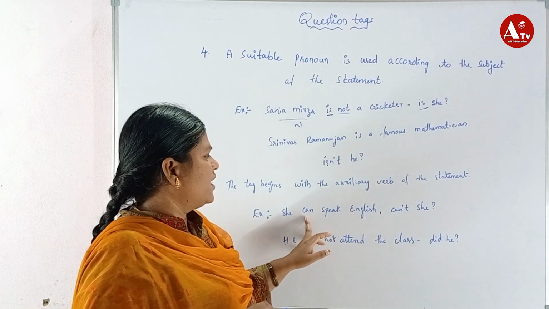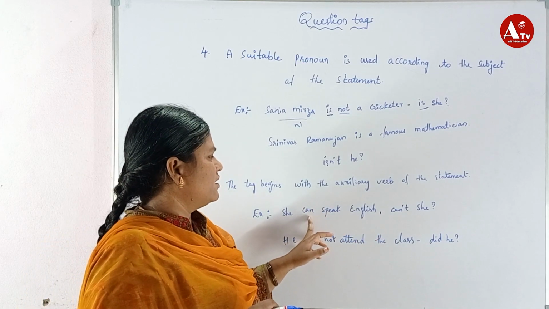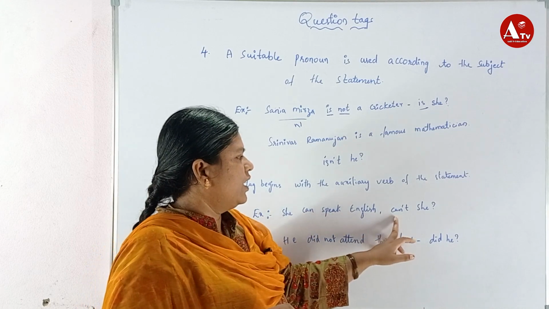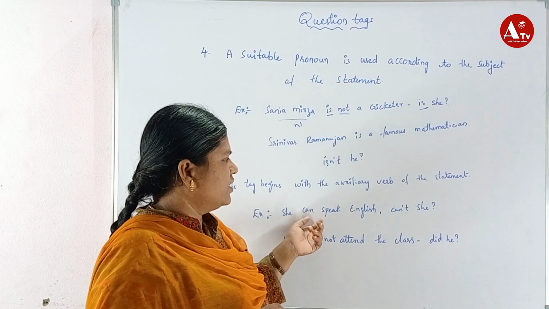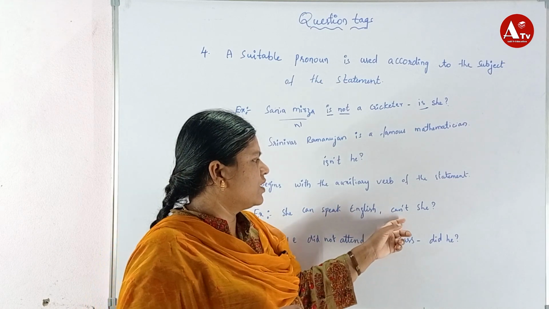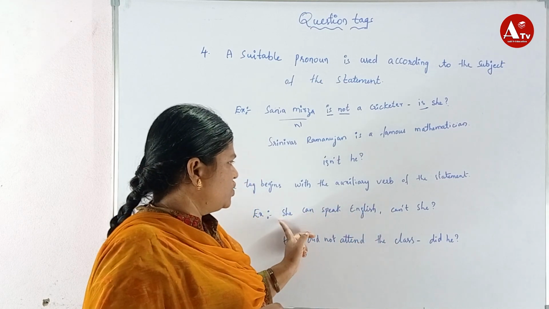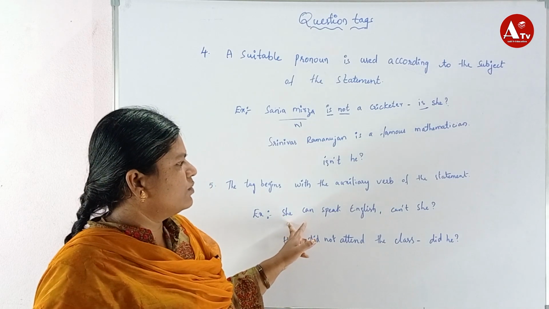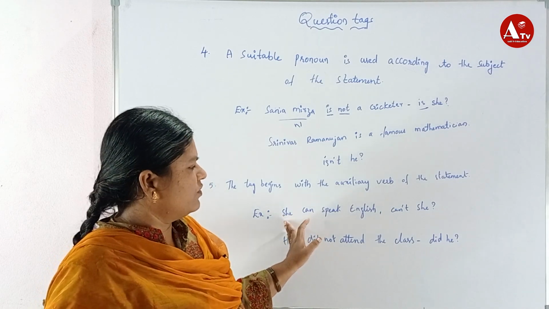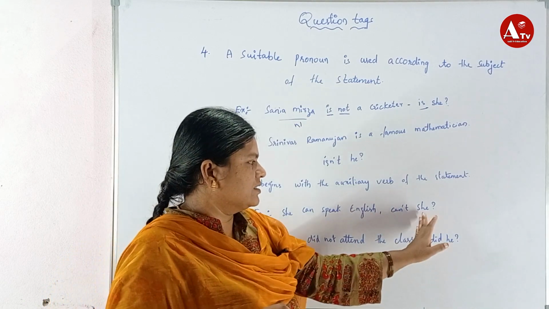Here can is an auxiliary verb and the sentence is positive, so it is changed into negative: can't she? Here we are not changing the pronoun into another; we are keeping the pronoun as it is.